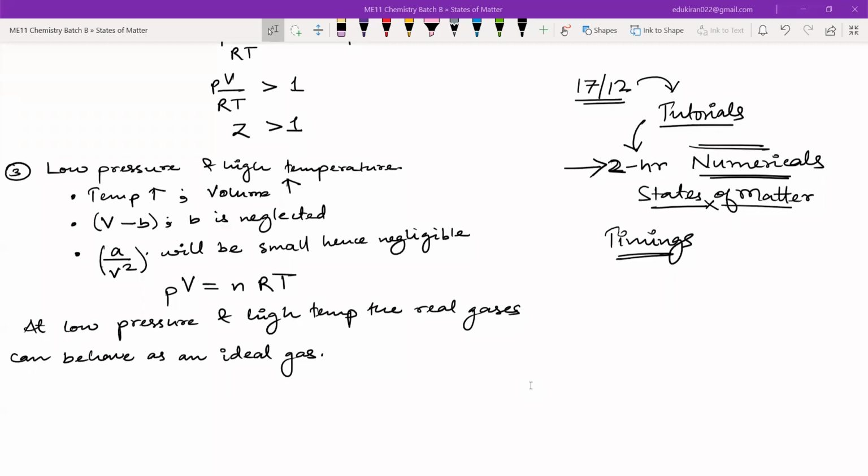Acha, answer me a few things. In Charles' law, what are the constants? What parameters? Yes, Surat. Surat, can you please keep the mic on?